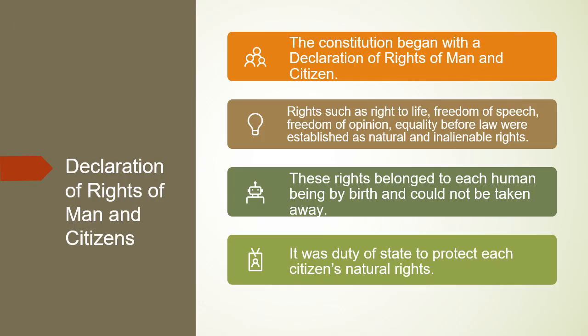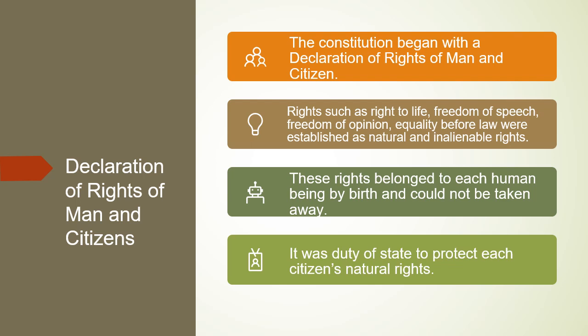Now, let us know about the Declaration of Rights of Men and Citizen, which was an important feature of the Constitution of 1791. The Constitution began with the Declaration of Rights of Men and Citizen.